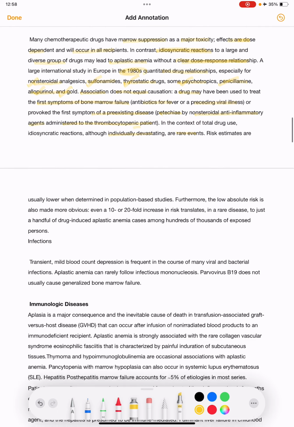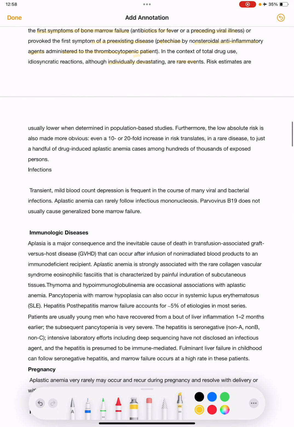Risk estimates are usually lower when determined in population-based studies, and the low absolute risk is also made more obvious. Even a 10 or 20-fold increase in risk translates in a rare disease to just a handful of drug-induced aplastic anemia cases among hundreds of thousands of exposed persons.